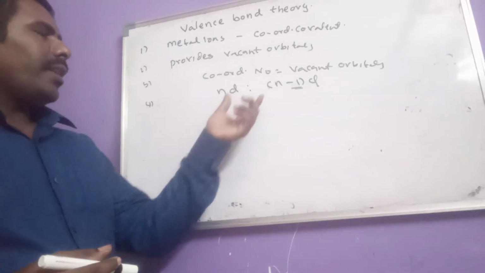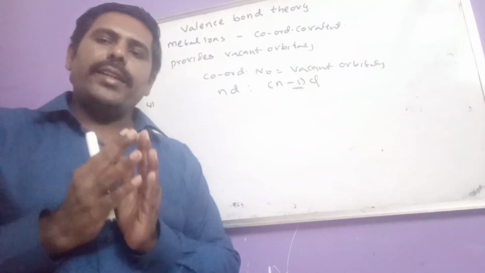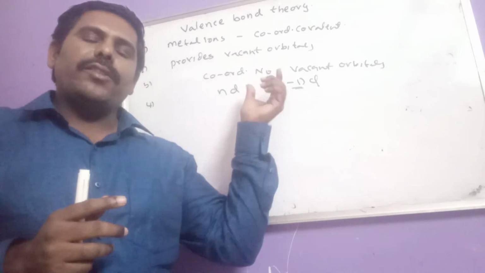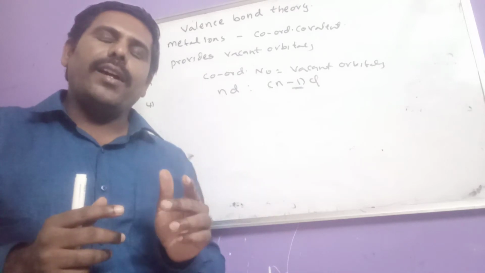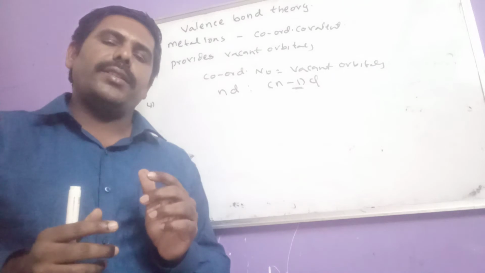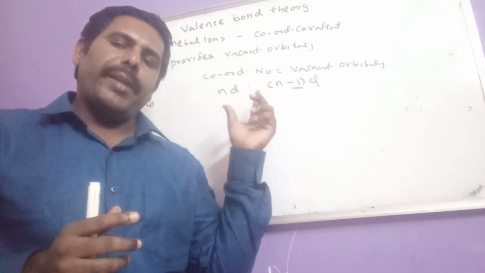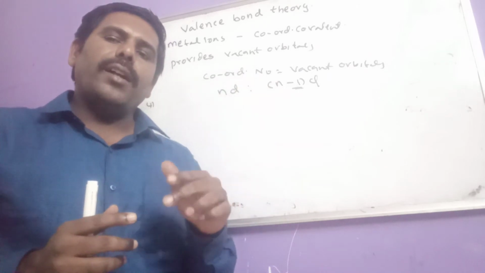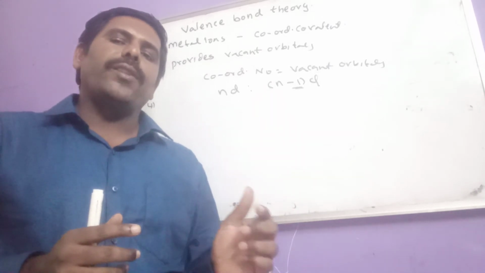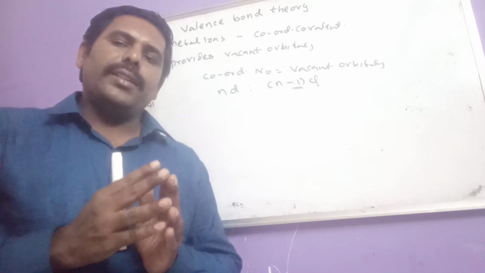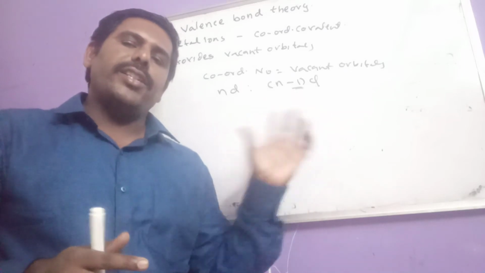Now, after the creation of vacant hybrid orbitals, there is an overlapping between these vacant hybrid orbitals of the metal ion and orbitals of the ligands containing lone pairs of electrons, by the formation of coordinate covalent bonds. And the number of such overlappings is equal to the coordination number.